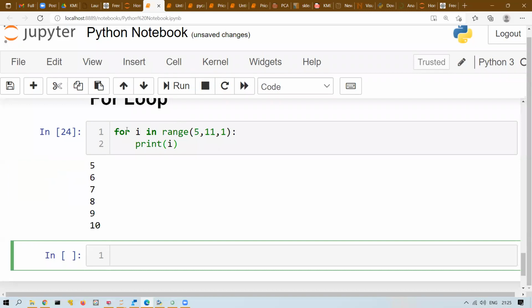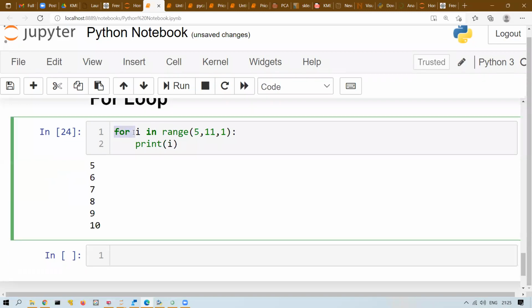Let me repeat again. For loop, we are writing for loop for iterative processes. This is called the block of code, or basically the body part. How many times you want to execute this block of code, those many times you will set here. I'm saying there is a variable called I, which is initialized to a value of 5, and it will go till 10. Each iteration, it will be incremented by 1. And then in the body part, I'm just printing the value of I. So for I in the range of 5, 11, you just print the value of I.